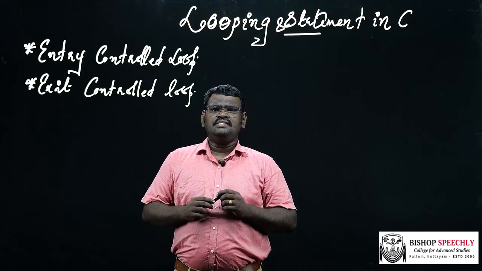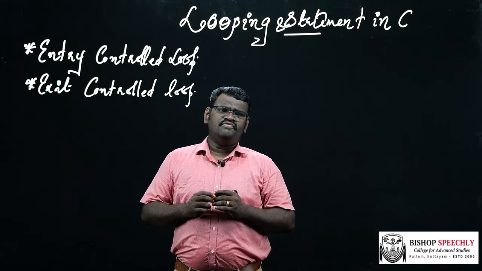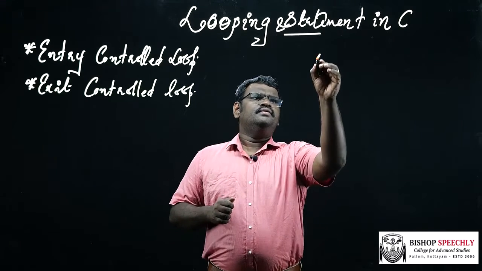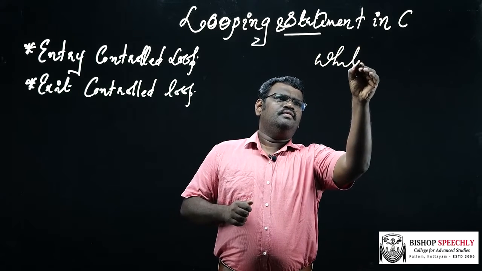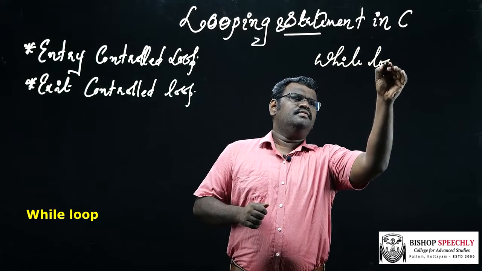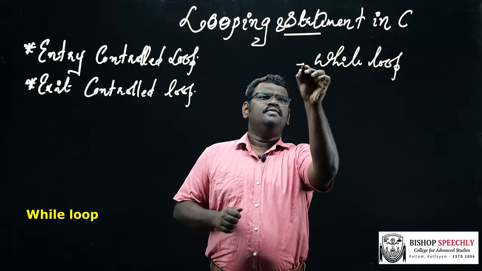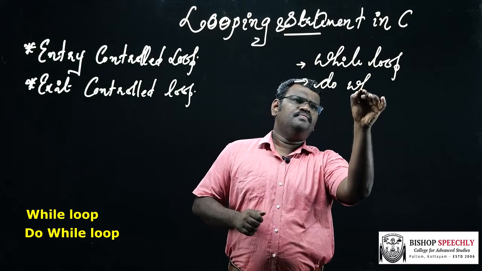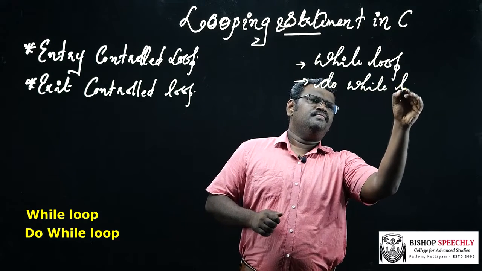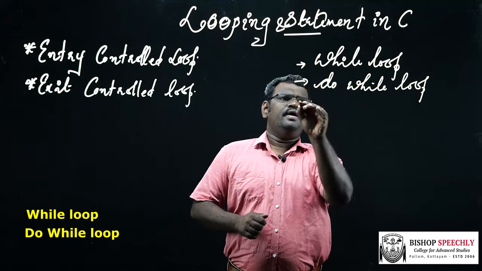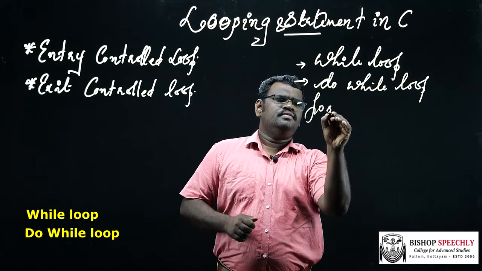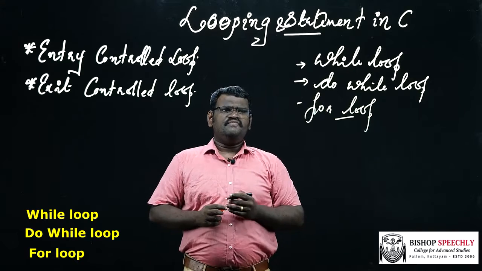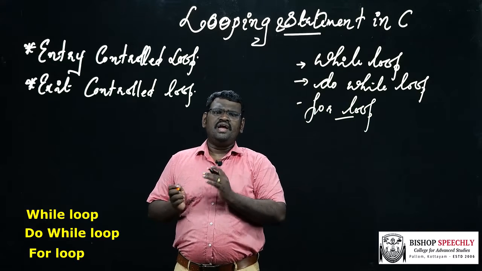In C language, there are three kinds of loops. They are while loop, do while loop, and for loop. The first one is the while loop.